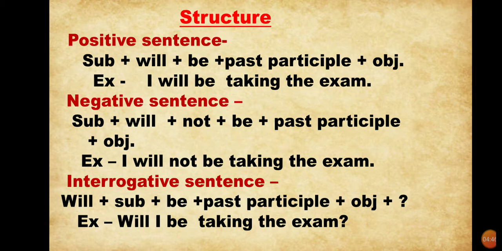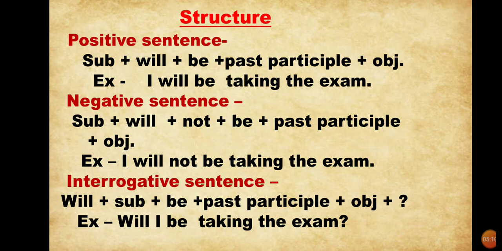And to make future continuous tense negative, we will use structure subject plus will plus not plus be plus past participle, that is verb ing form, plus object. Example, I will not be taking the exam.